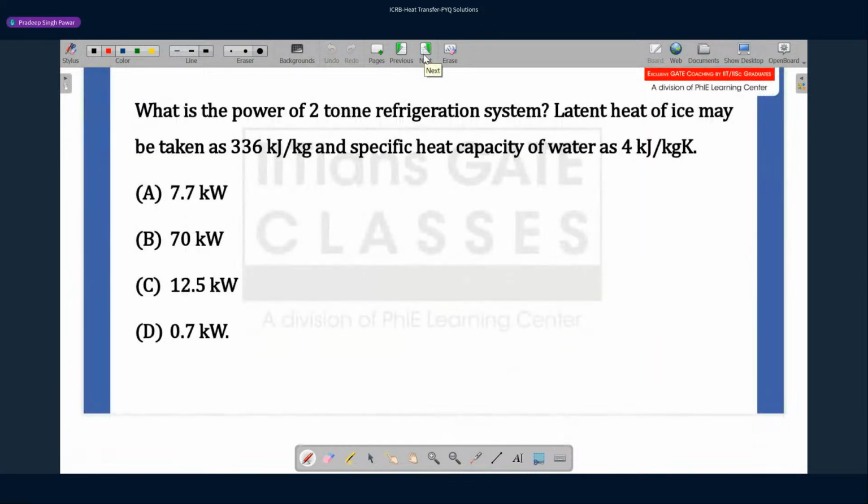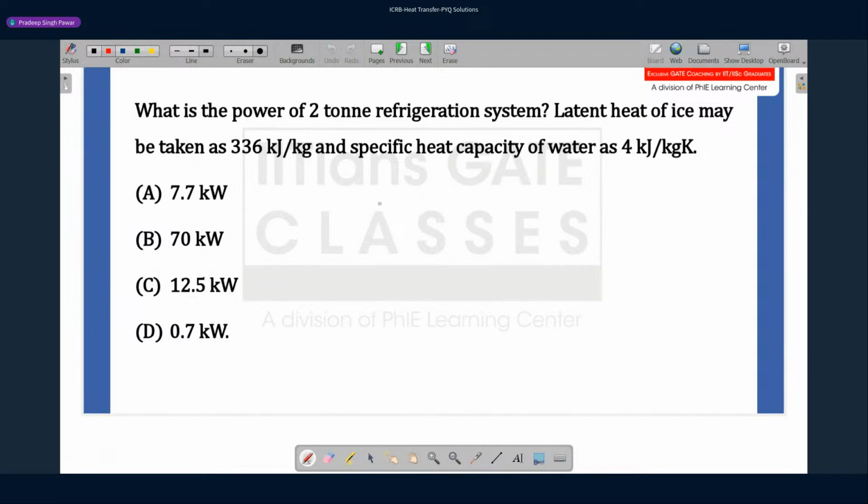Okay, so now this is basically a refrigeration problem. It is asking what is the power of a 2 ton refrigeration system. The latent heat of ice is given. So basically we know the tonnage of a refrigeration system, how it is defined.